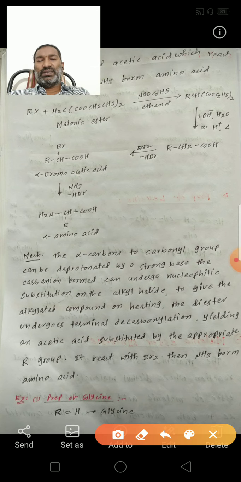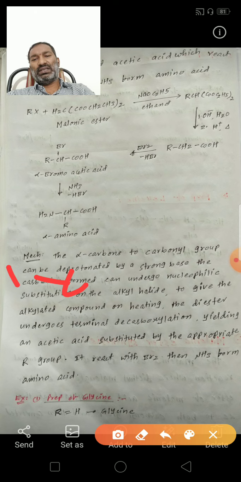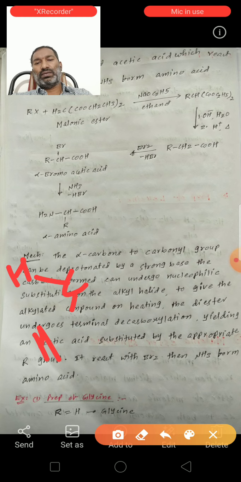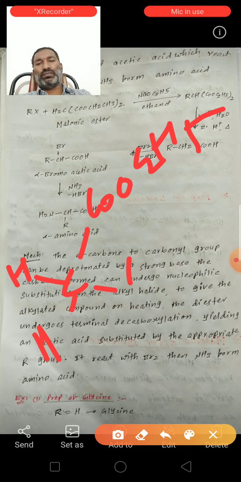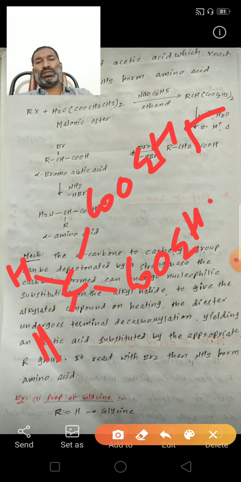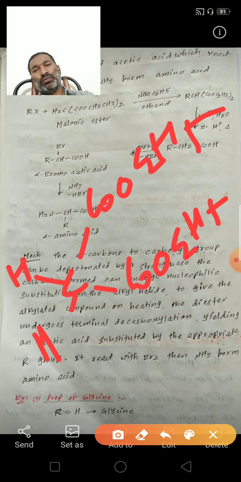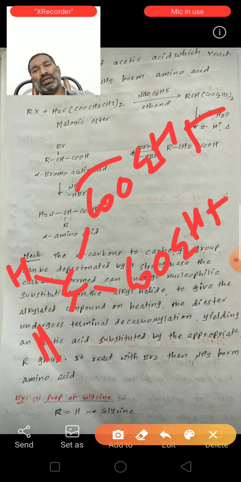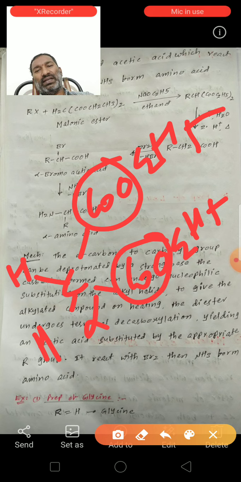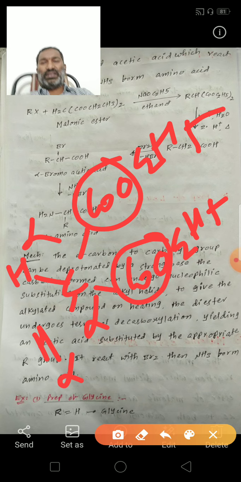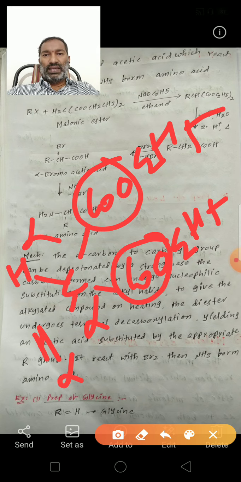See here, first take the malonic ester. The formula is CH2(COOC2H5)(COOC2H5). These are the electron withdrawing groups. Malonic ester contains two electron withdrawing groups. This is the alpha carbon. The alpha carbon contains 2 alpha hydrogens. These 2 alpha hydrogens are the acidic hydrogens.